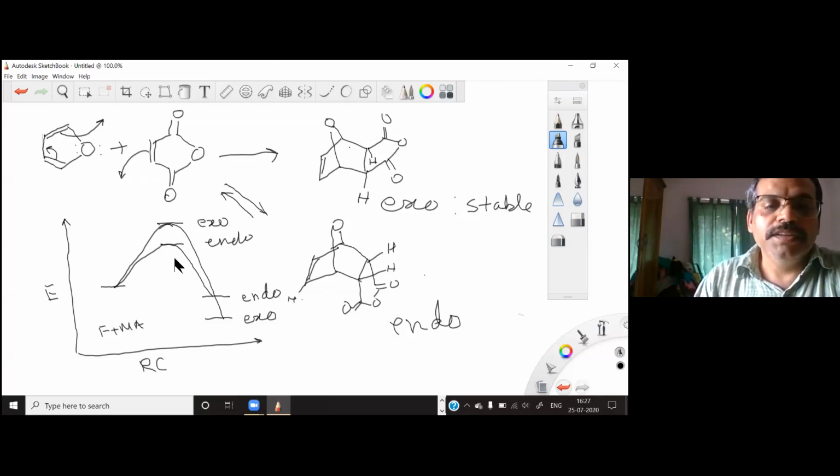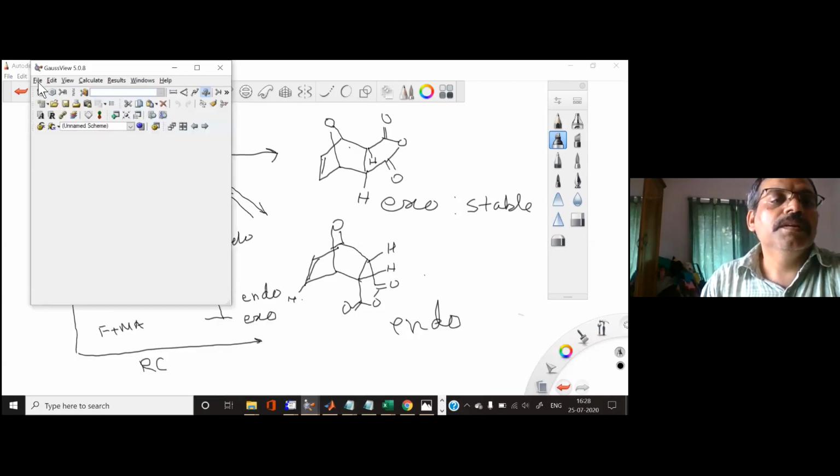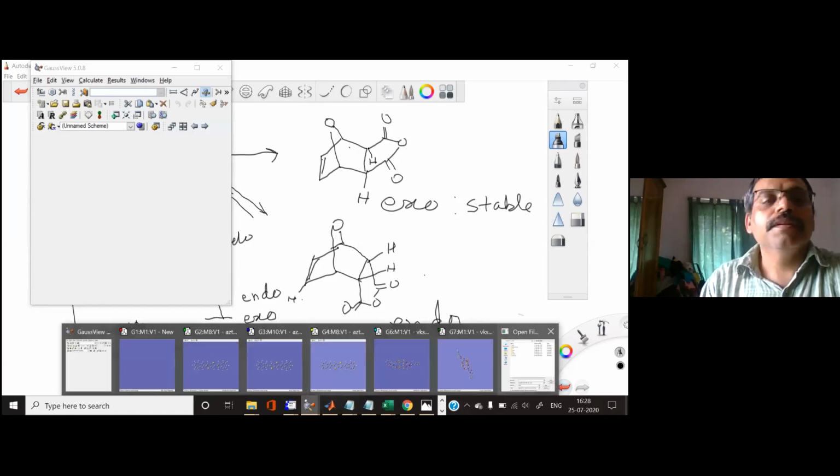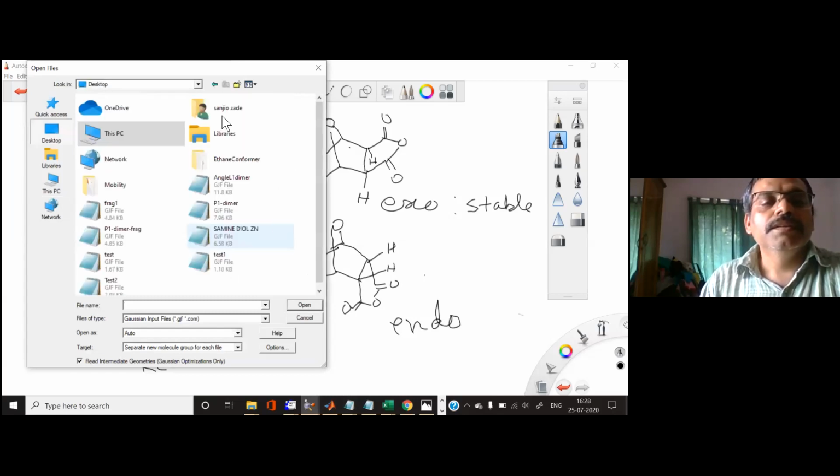So now the question is, why is the transition state for the endo product lower in energy than for the exo product, and that comes from the orbital picture. So now we will go to the orbital picture here. Let me open the file where I have this molecule.